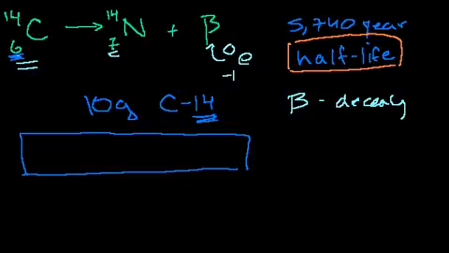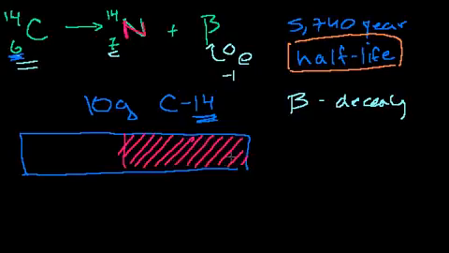And you might say, oh, okay, so let me make nitrogen magenta right there. So you might say, okay, maybe that half turns into nitrogen. And I've actually seen this drawn this way in some chemistry classes or physics classes. And my immediate question is, how does this half know that it must turn into nitrogen? And how does this half know that it must stay as carbon? And the answer is they don't know, and it really shouldn't be drawn this way.